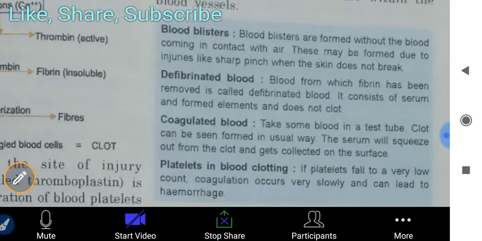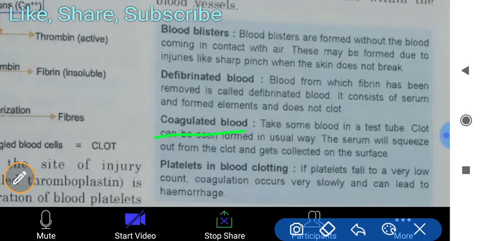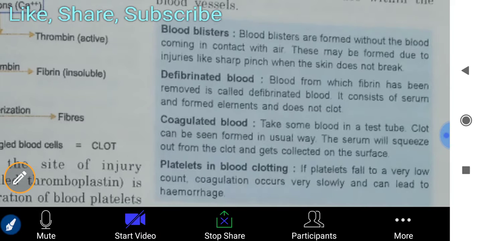Okay, next is coagulated blood. Take some blood in a test tube. A clot can be seen formed in the usual way, and the serum squeezes out from the clot and gets collected on the surface.